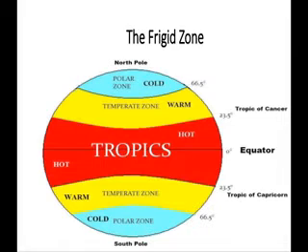So like the other two zones, this zone also lies in both the hemispheres, as I have told. To the north of the Arctic Circle is the north frigid zone, and to the south of the Antarctic Circle is the south frigid zone. Got it? In the northern part of the hemisphere, the Arctic Circle, is the north frigid zone, and in the southern part, the Antarctic Circle, is the south frigid zone.